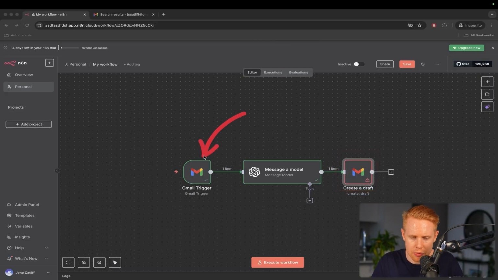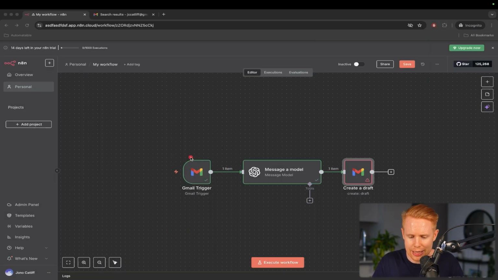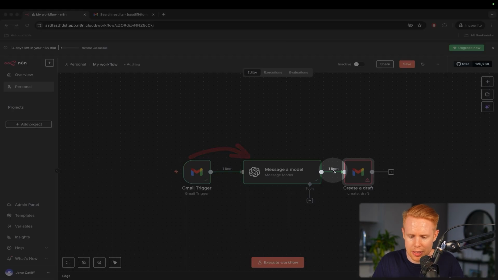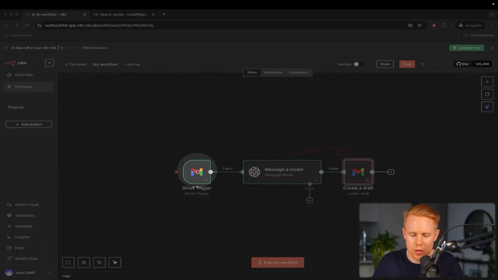So this is green, which means it was successful. This is green, which means it's successful. And this is red, which means it's not successful. We can also see that there's one item here, which means that essentially data passed from here to here. And we can see one item here, which means data was passed from here to here. And so those are the two telltale signs that something has been successful inside n8n. And so, just keep that in mind.